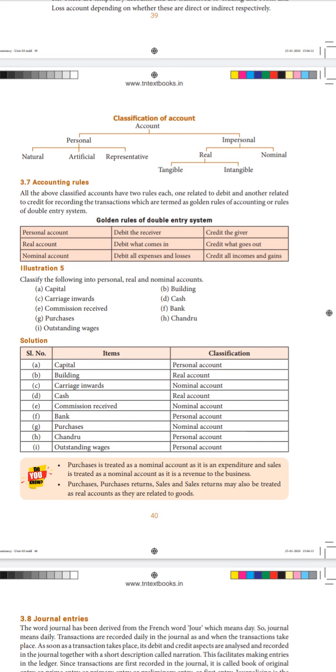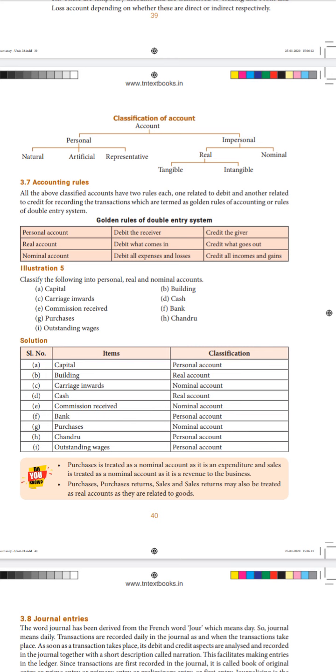As we said, there are 3 classifications: personal, real and nominal. Whenever we get any personal account, we should debit the receiver and credit the giver. When we get any real account, debit what comes in and credit what goes out. If we get any nominal account, we have to debit all the expenses and losses and credit all incomes and gains. This is really important when we convert any transaction into a journal entry.